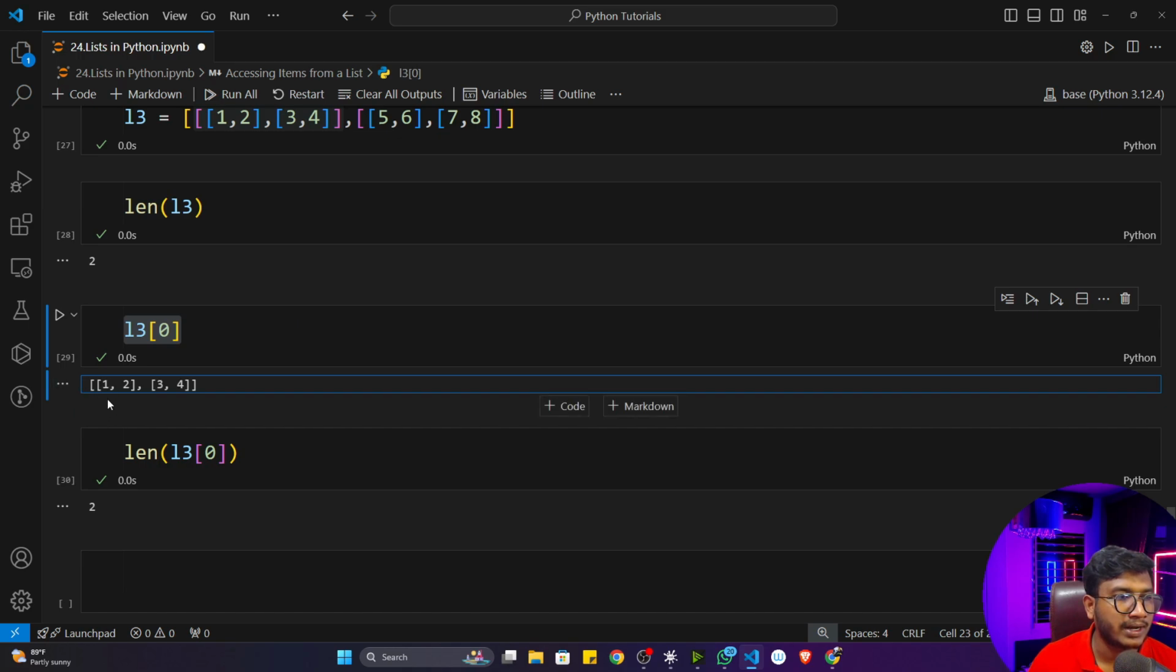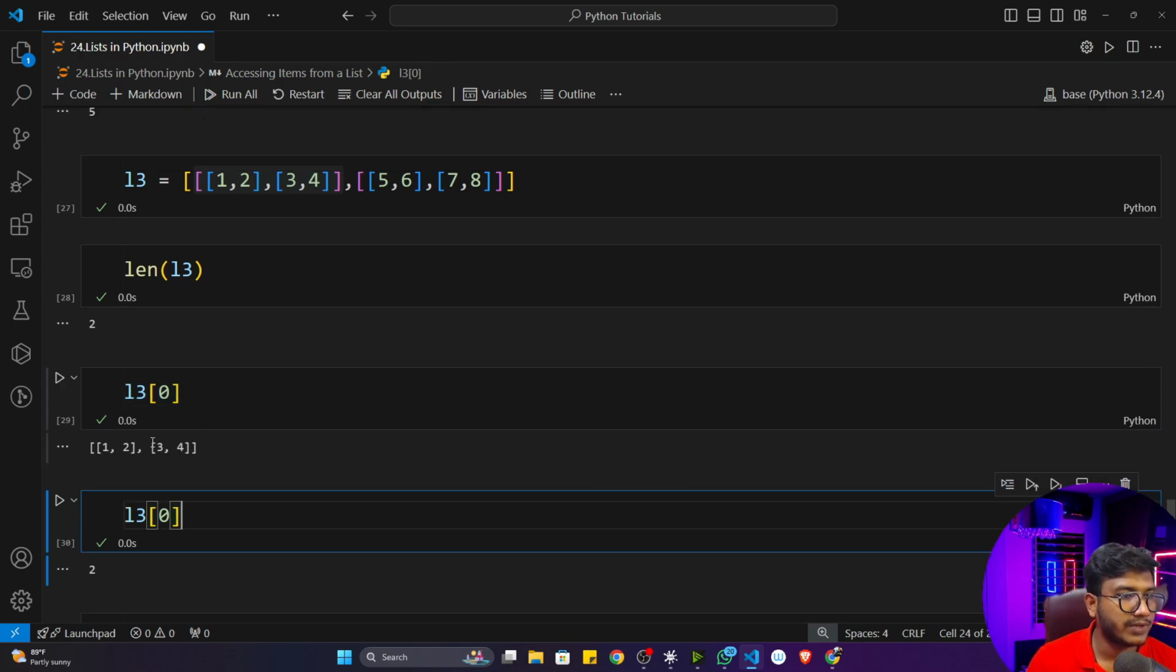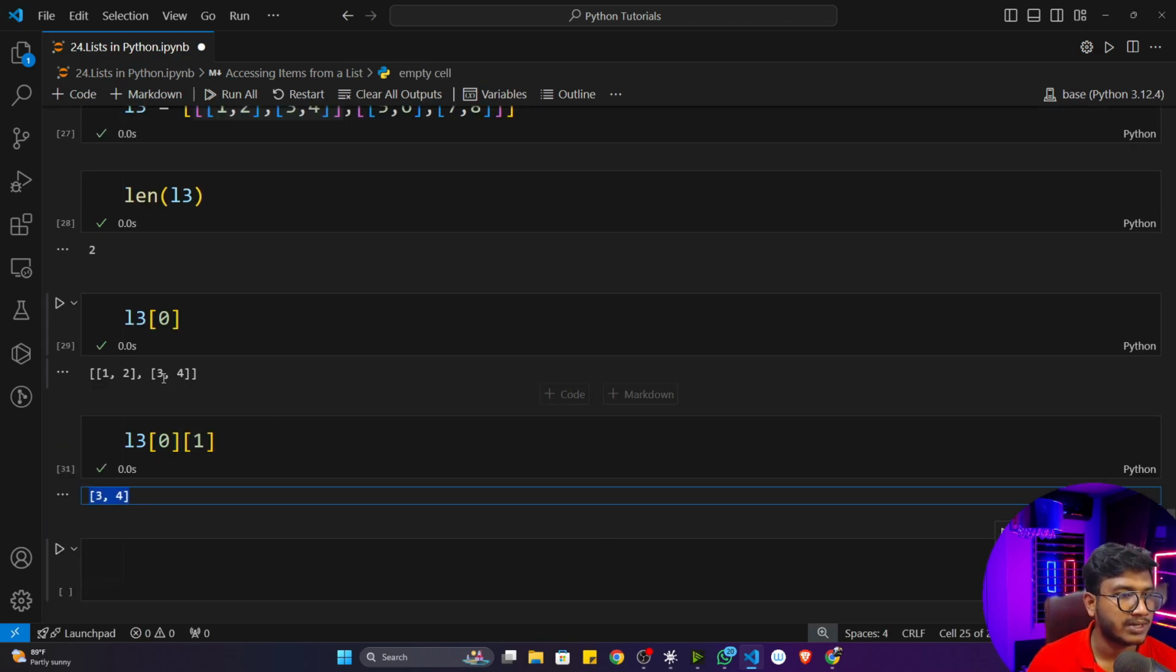That means if you count the index, it's 0 and it's 1. So what I will do, I'll first of all access this particular list. For this, I'll give this particular index 1. Okay, so it will give me that particular list. You can see 3 and 4.